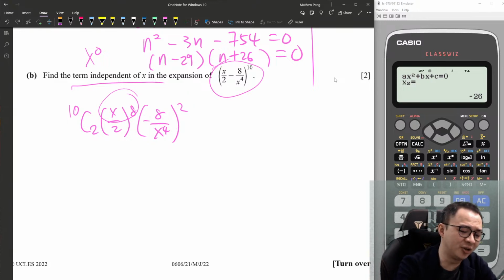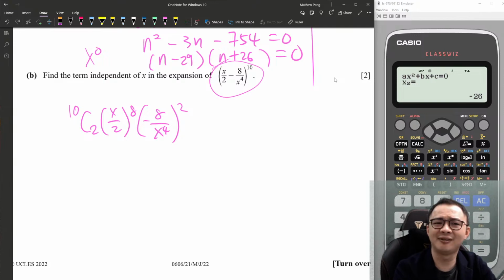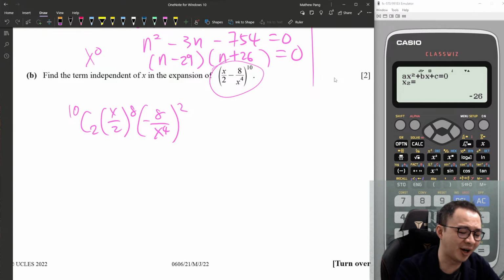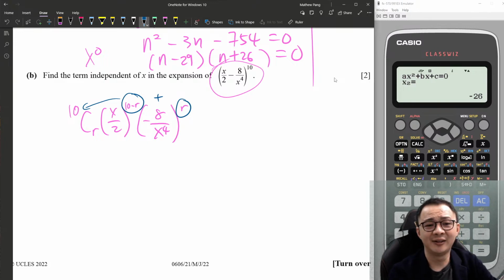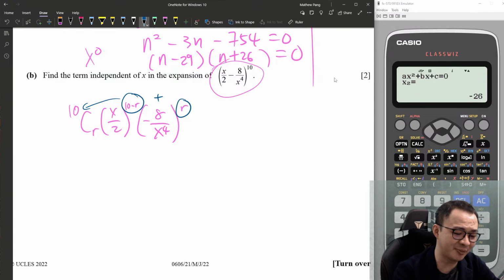But not all students can get it, so how do you know it is 10C2? Because I actually do some trial and error here. Because this is r, right? Let's say I do not know. Then here is 10 minus r. This is r. But what I understand is these two numbers added together must equal 10. Then you can easily put in some numbers, because here there is x to the power of 4, so definitely here I want a smaller number.